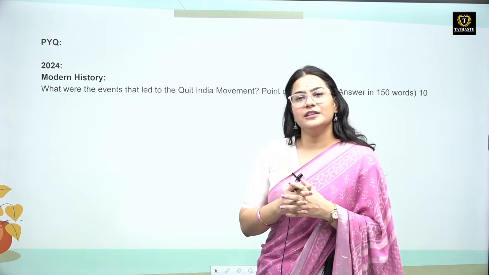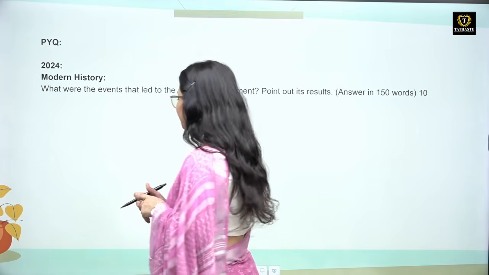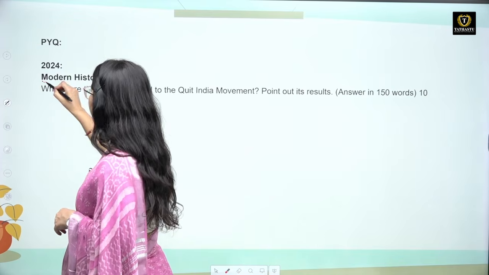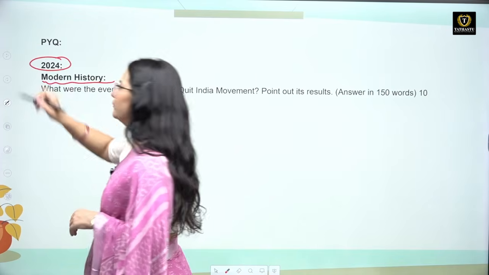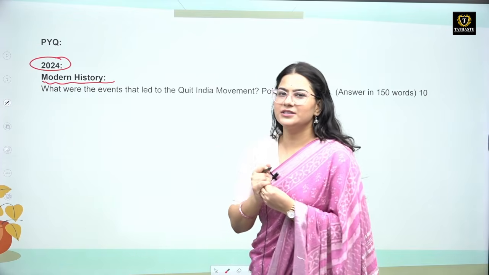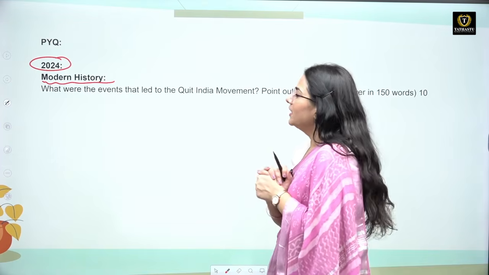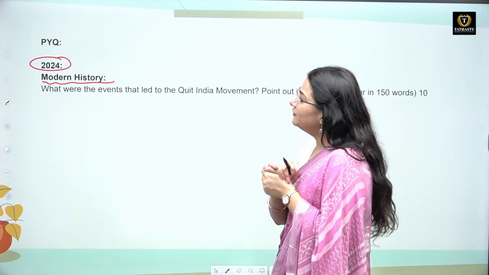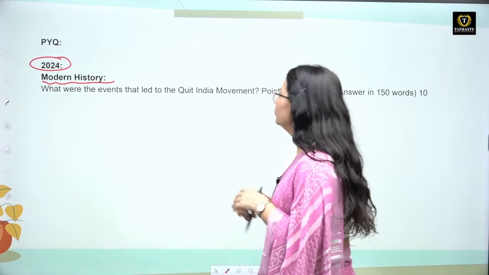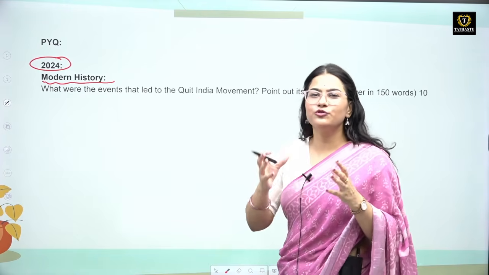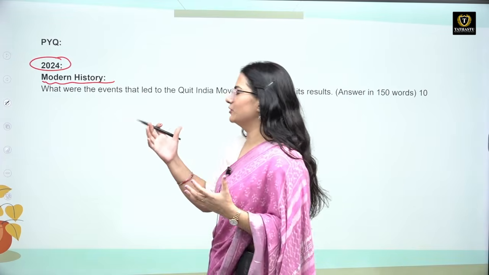The first question is again a previous year question from modern history, from 2024. Okay, so this is how we are going to deal with it. So let's look at the question first. The question here is, what were the events which led to the Quit India movement? Very basic line, there is nothing in this particular line that you cannot understand.